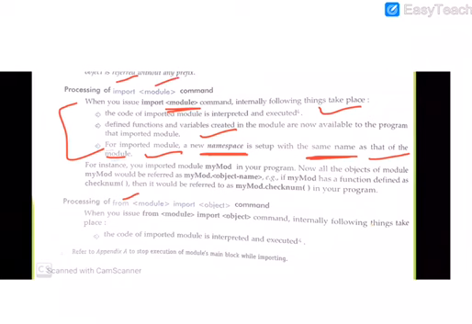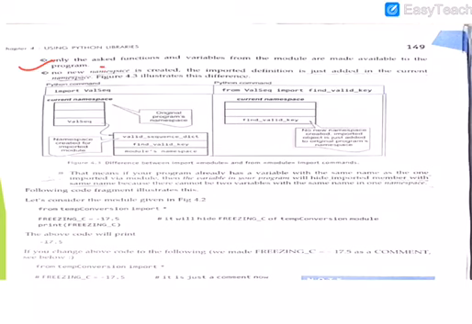But if you write from module import, like from math import pi, what will happen? The first thing is the same: the code of the imported module is interpreted and executed. Only the asked function and variable are made available to your program, whatever you have written: pi, square root, sine, cos. No new namespace is created. The imported definition is just added to the current namespace.